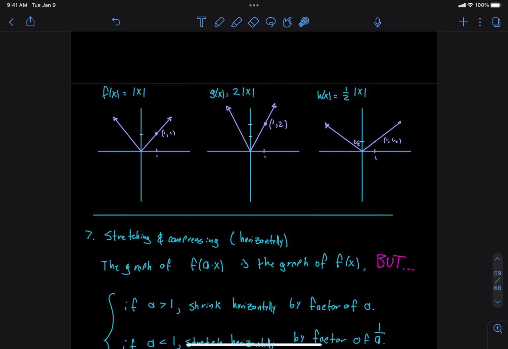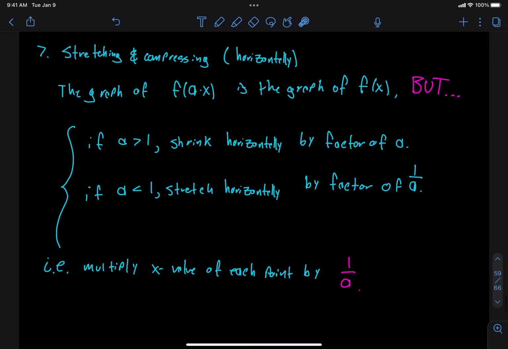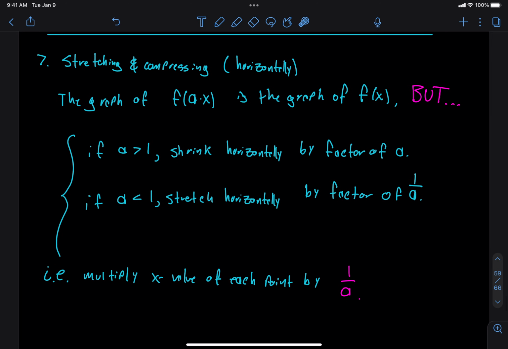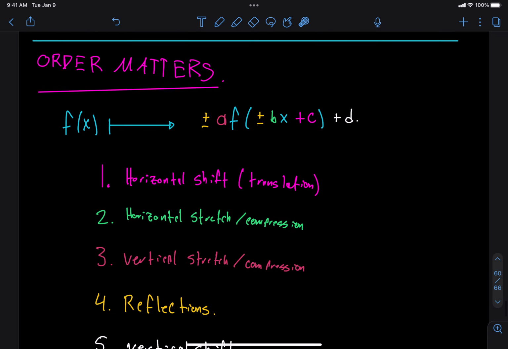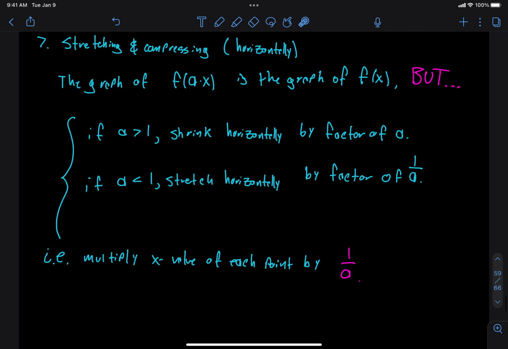All right, then let's talk about horizontal compressing and stretching, and this is going to be the hardest one. Okay, the hardest one of all, probably. Okay, let's see why stretching and compressing horizontally is annoying. Well, we've already learned that everything that happens horizontally is really annoying, right? And what did we learn? We learned that when we do stuff on the inside of the parentheses, it feels like the opposite of what is supposed to happen, right? So the same thing is going to be true for stretching and compressing horizontally.